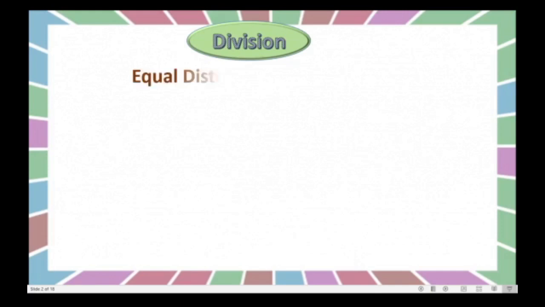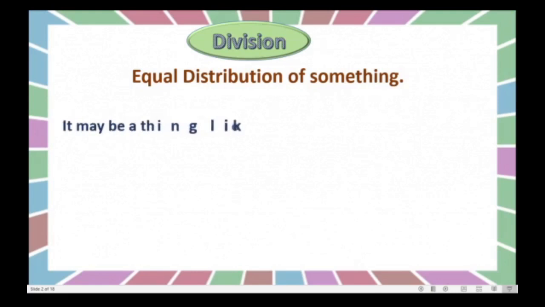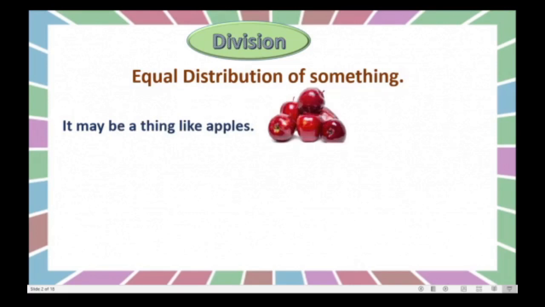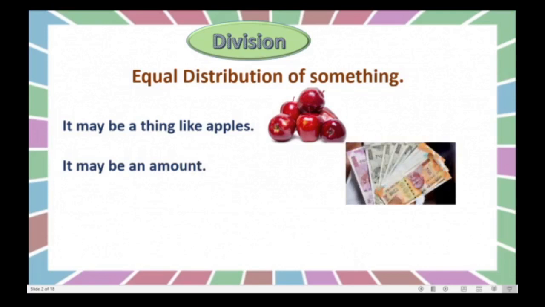Division: equal distribution of something. You know that division gives us equal distribution of something, that is, it may be a thing like apples, or it may be an amount, money. We can do the equal distribution by using division.